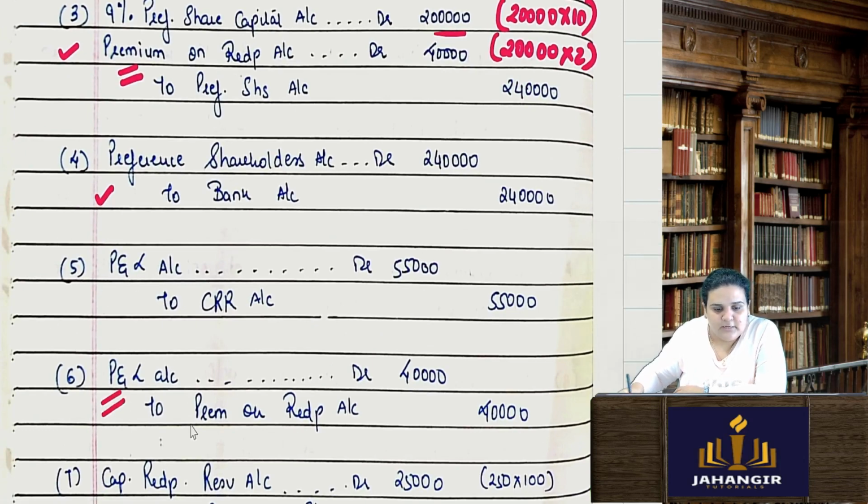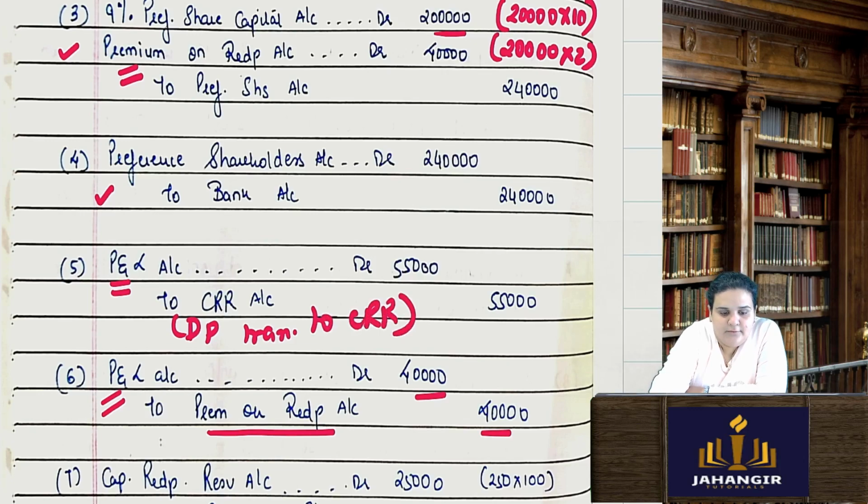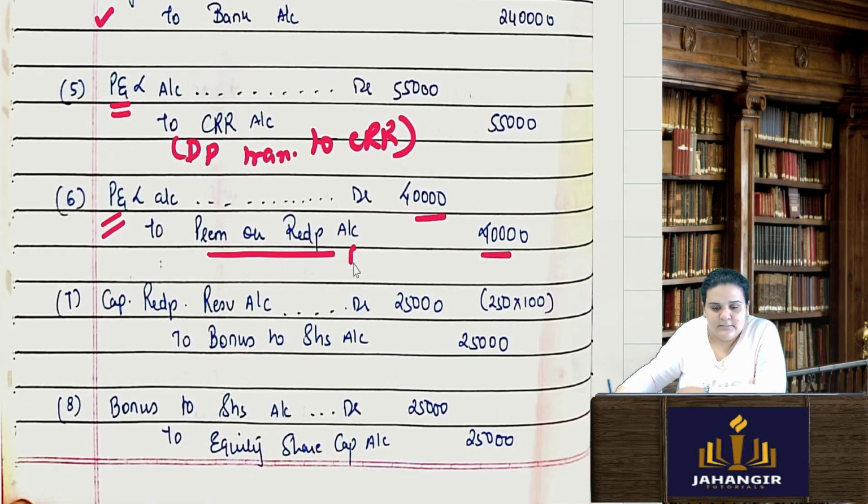So profit and loss account debit to premium on redemption. See this. And profit and loss account debit to CRR, PNL transferred to CRR. And this is writing off the premium on redemption.